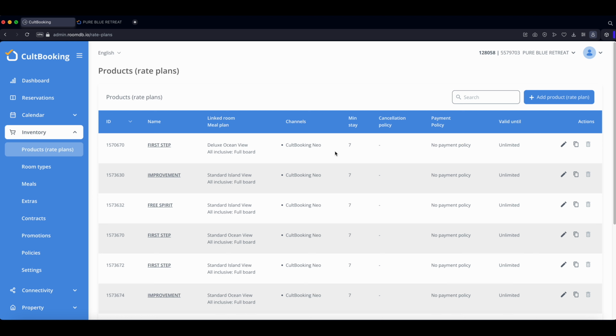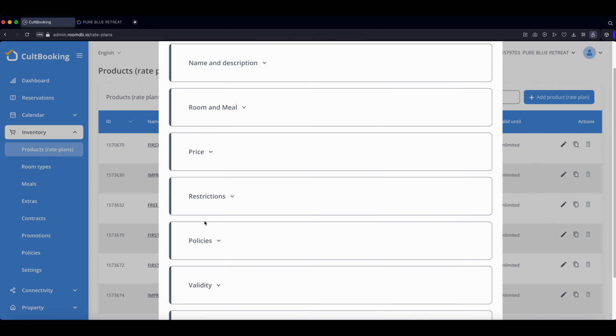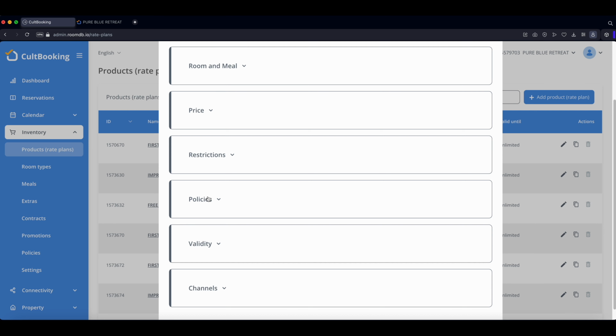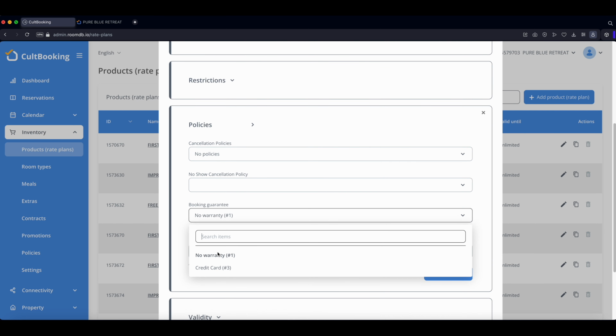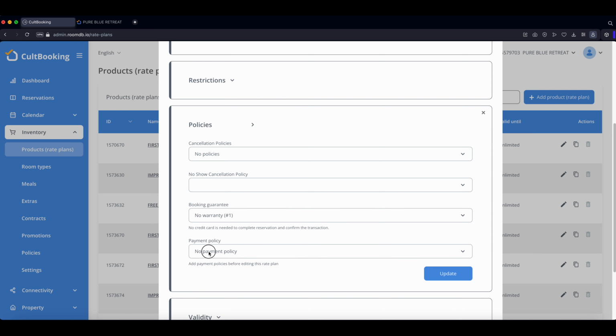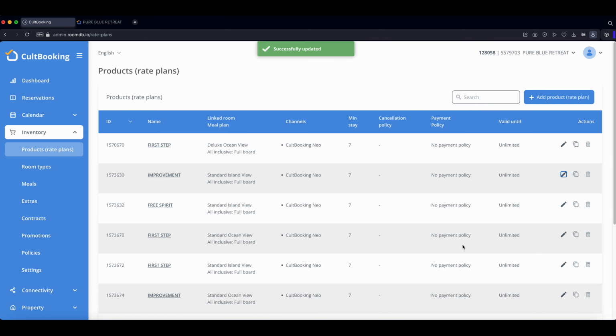So what we're going to do, we're going to go and say improvement, standard Island view, and we're going to go to policies. Here we say no warranty. We don't have to say credit card. This is a different feature. We say no warranty and payment policy. So there's no payment policy. So we cannot do too much here because we need first to create a payment policy.